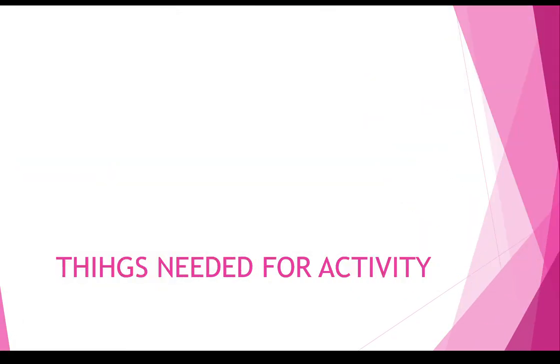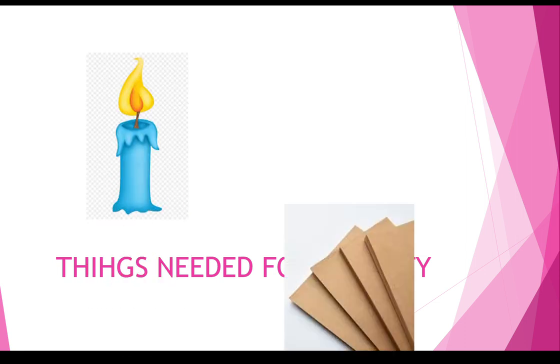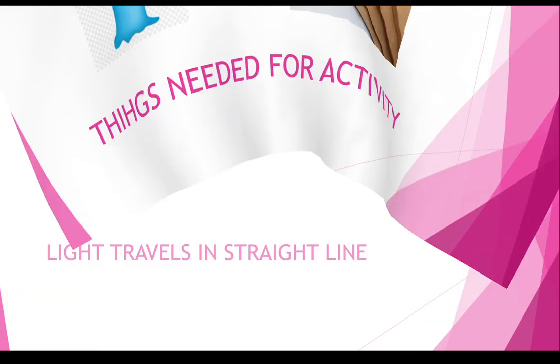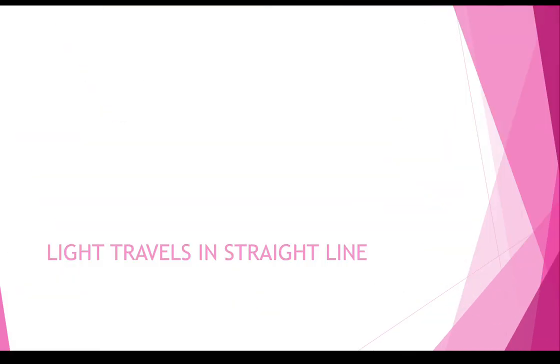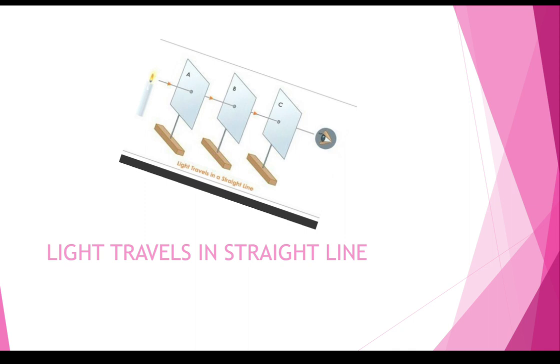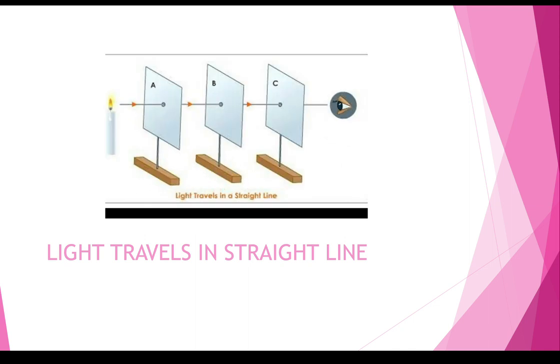Let us understand the path of light rays. Here is a simple activity. Things needed for the activity: a candle and cardboards. Here you can see three rectangular cardboards which are parallel to each other and a burning candle kept on the table. The flame of the candle is kept at the level of the hole in the first cardboard, and you can see from the holes of the cardboards that light travels in a straight line.